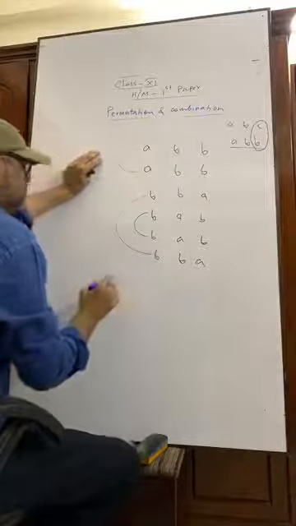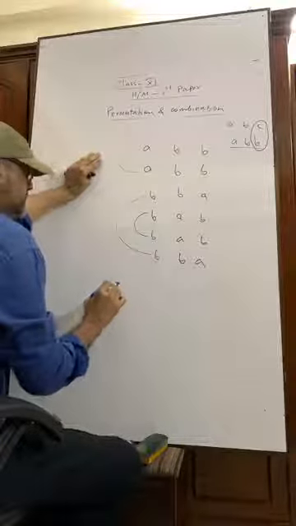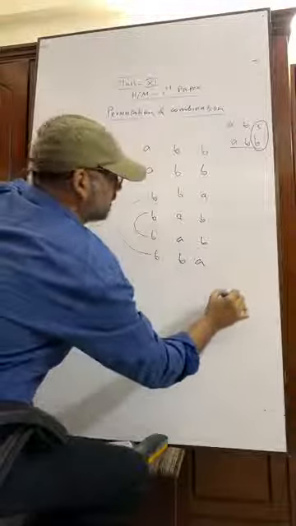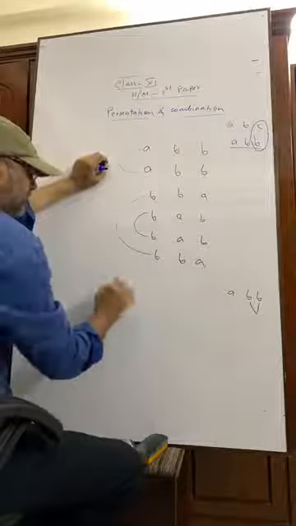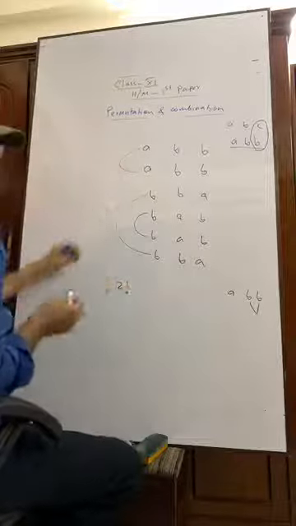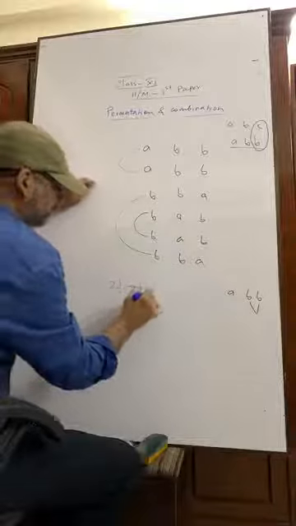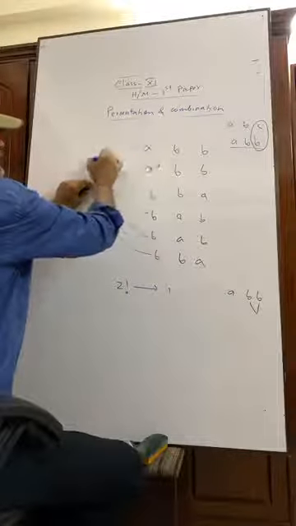We know this is 2. A, B, B. We have these two same. 2 means 2 factorial. For 2 factorial, we have got 1. In total, it is 1.